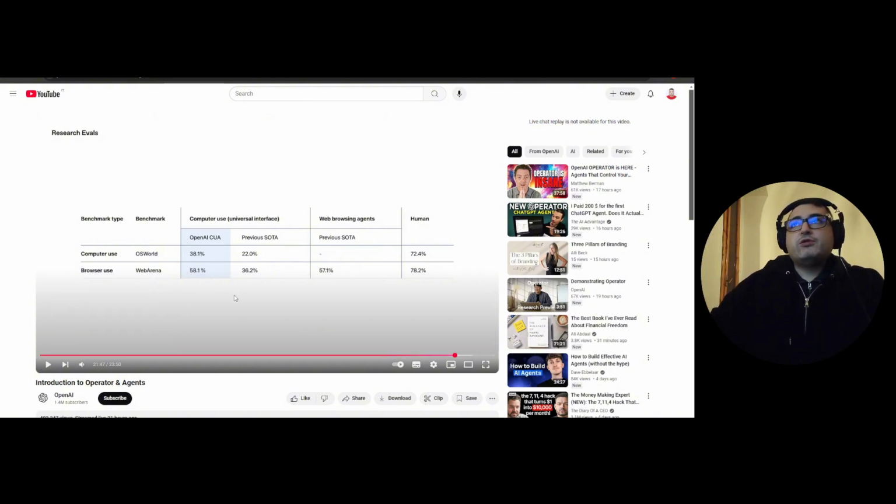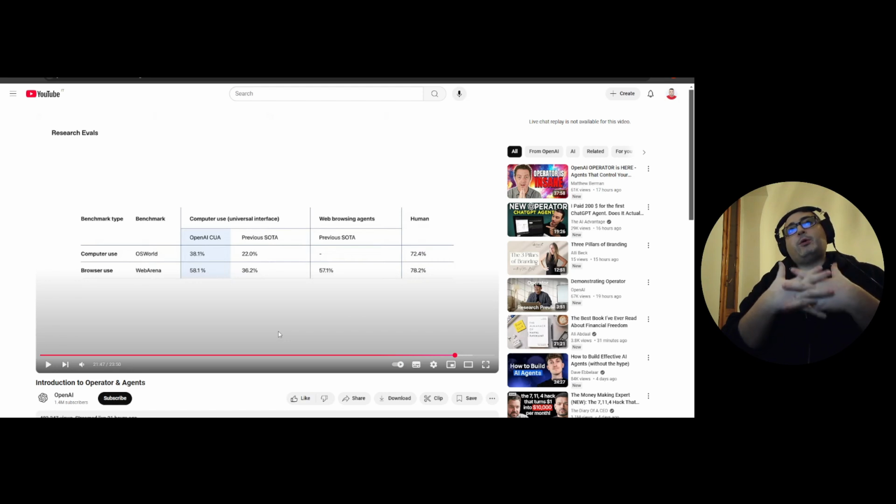Also, it's important to notice that currently the human score is 72%, so we have a long way to go to achieve similar performance and feel safe about using it. But it is a very good start and makes us really think about where this can go. That's it from today, just to give a small panorama of Operator.